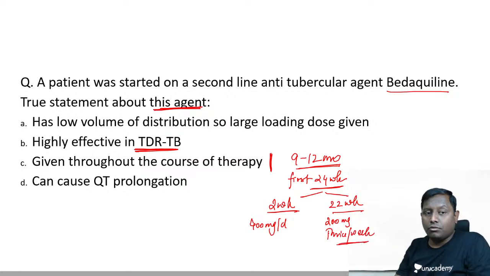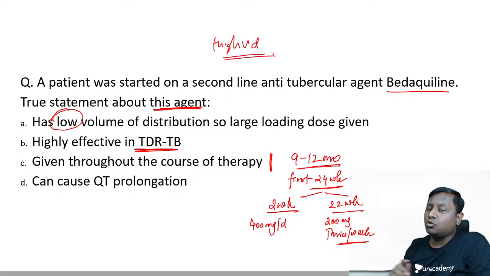Bedaquiline is not given throughout, and it has a high volume of distribution. Come on, it has a high volume of distribution. In fact, the volume of distribution is so high that if you stop the drug today, the drug can be found in the plasma for at least 5.5 months even after stopping the drug. Okay? So they have high volume of distribution.